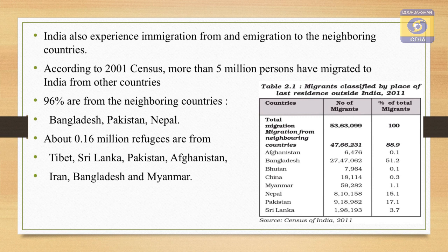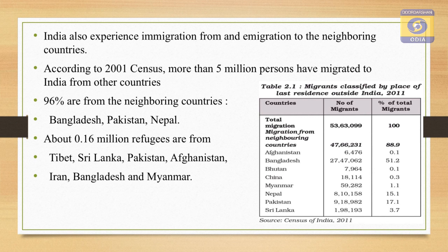In this way, because of India's liberal immigration policy, a large number of people from Bangladesh, Pakistan, Nepal, and Sri Lanka have migrated to India over a period of time. About 1.16 million refugees are residing in India, and they migrated from Tibet, Sri Lanka, Pakistan, Afghanistan, Iran, Bangladesh and Myanmar. Here, why are the refugees coming from these countries?